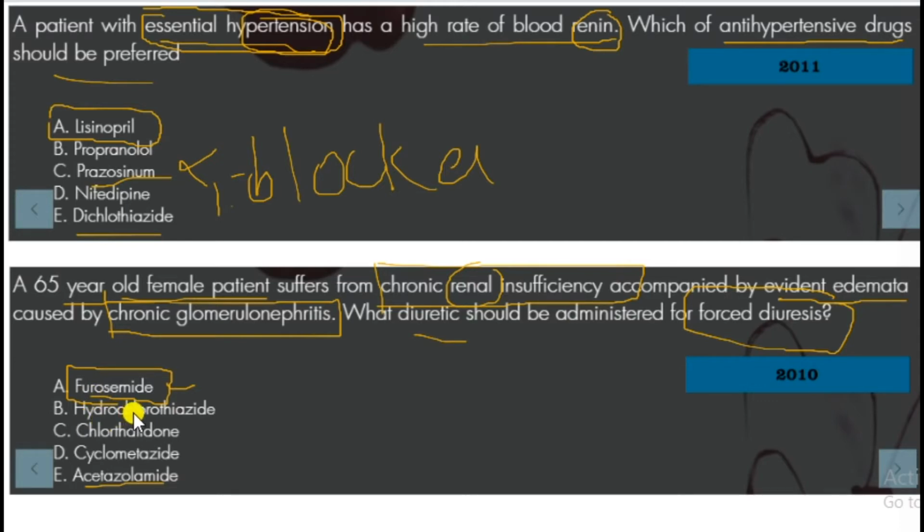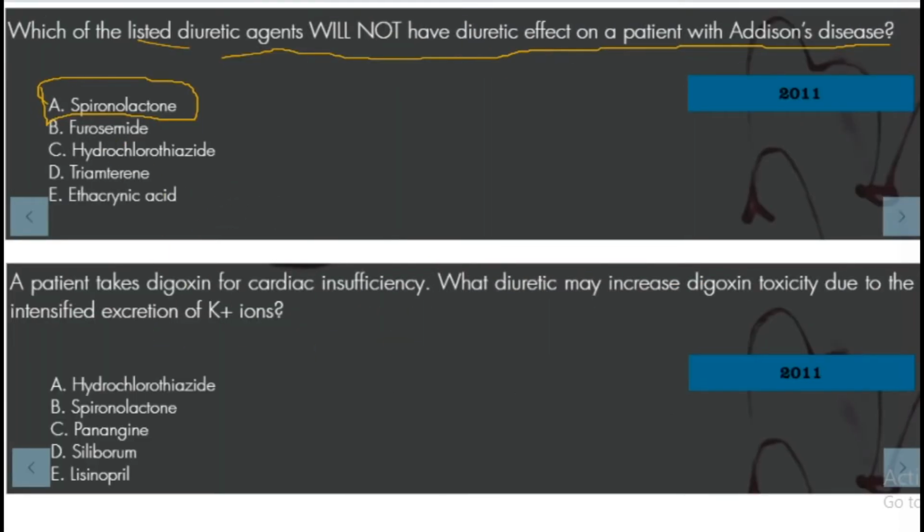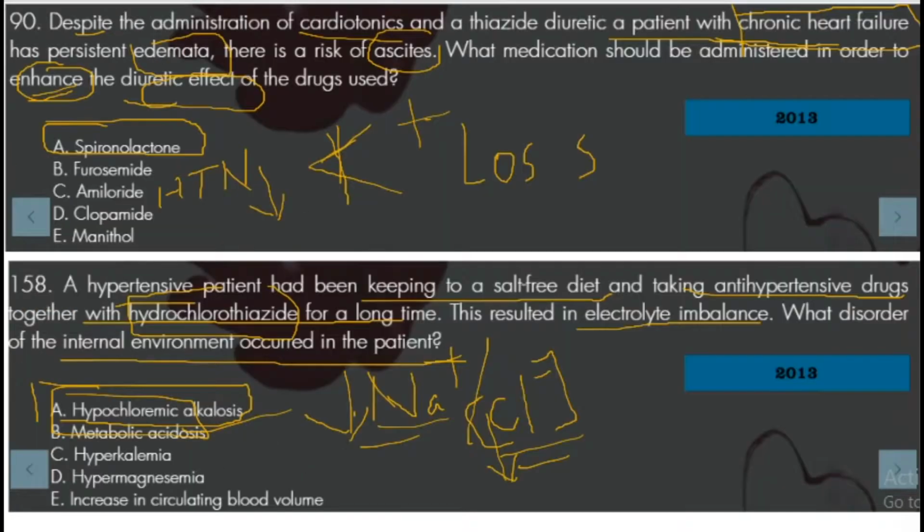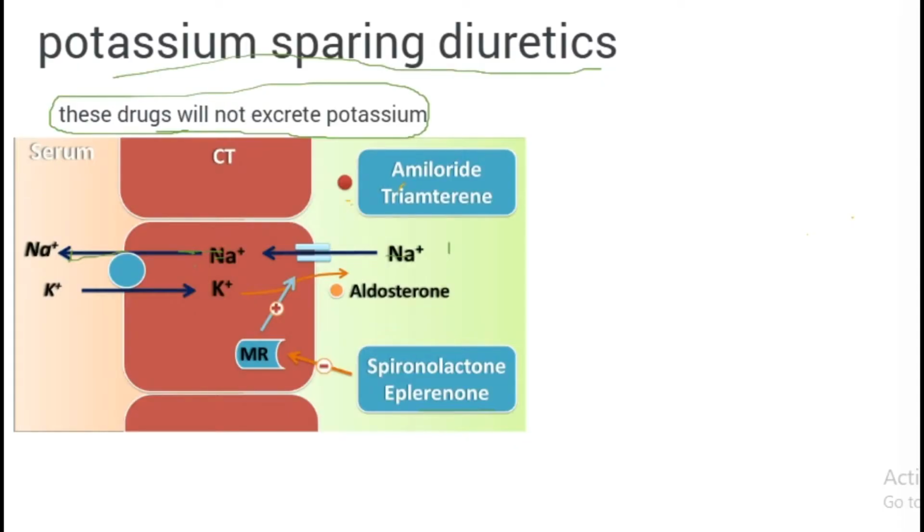Hydrochlorothiazide is actually a thiazide diuretic, and chlorthalidone is a thiazide-like diuretic. Indapamide is also a thiazide-like diuretic, and acetazolamide is a carbonic anhydrase inhibitor diuretic. So that is all about loop diuretics.